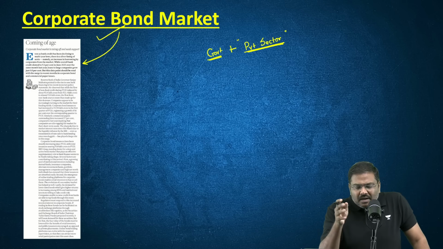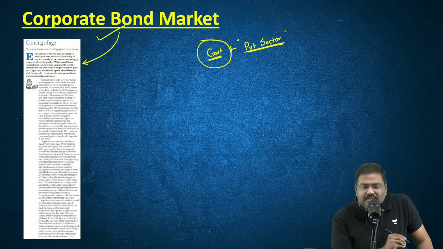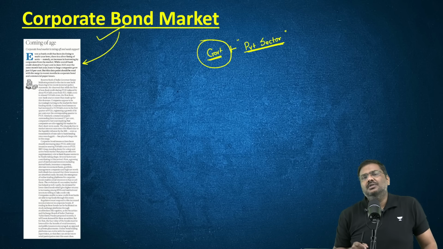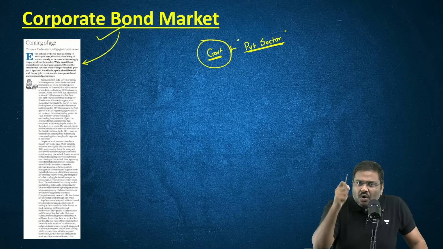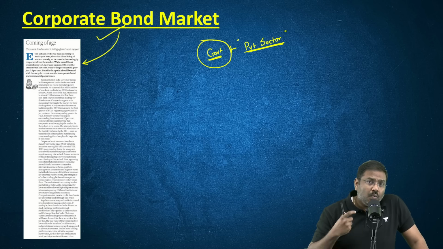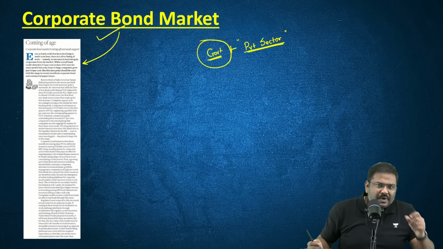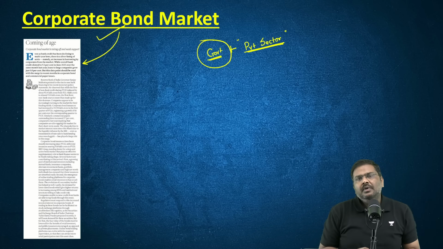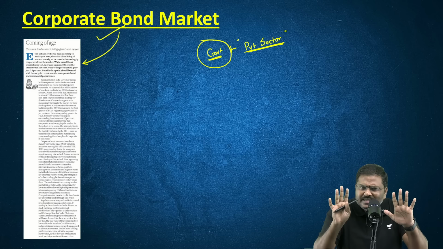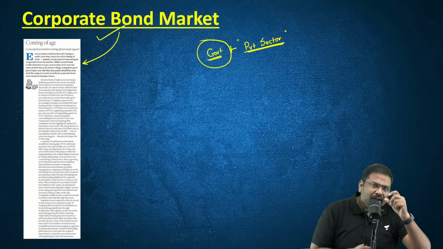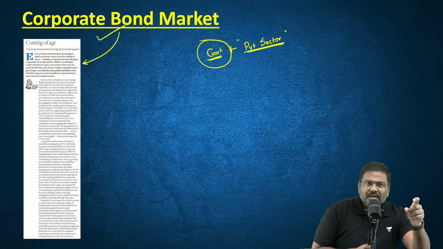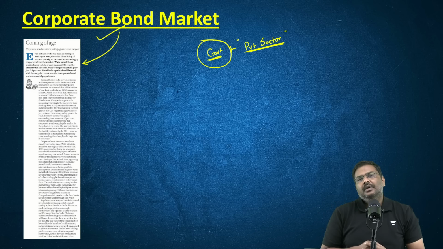So there are multiple reasons why the bond market is dominated by the government bonds and not from the private sector bonds. But this is also a cause of concern. Why? The reason is the private sector requires funding. It requires capital or money in simple terms. It cannot be dependent only on the banking sector to get access to this capital.